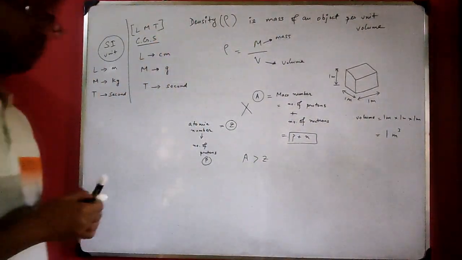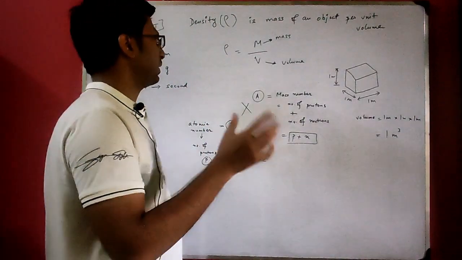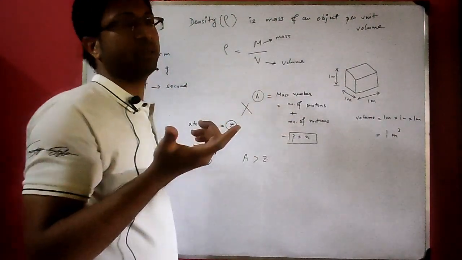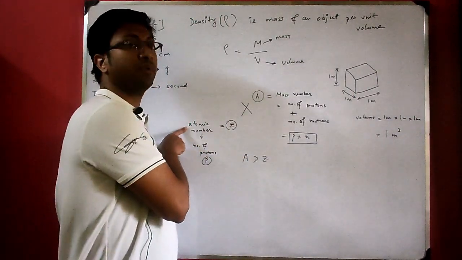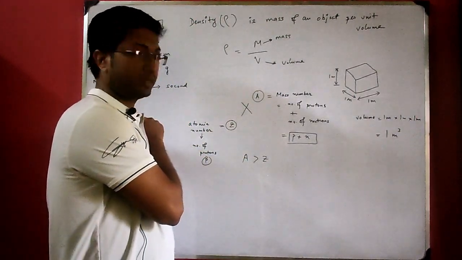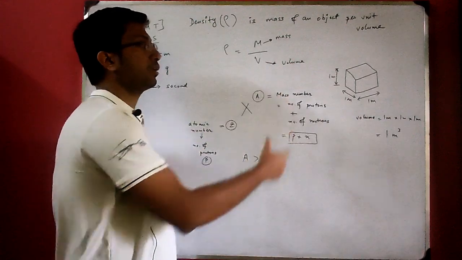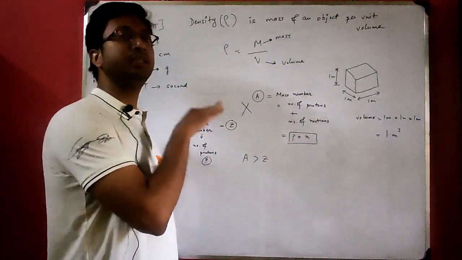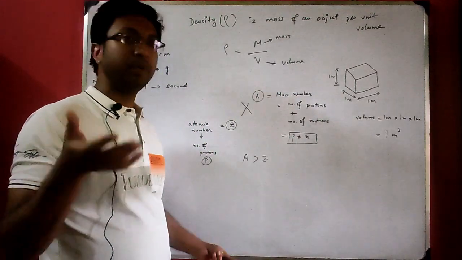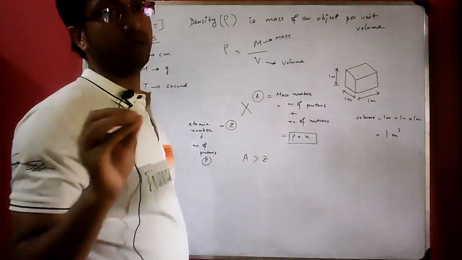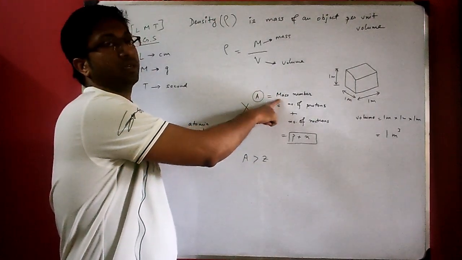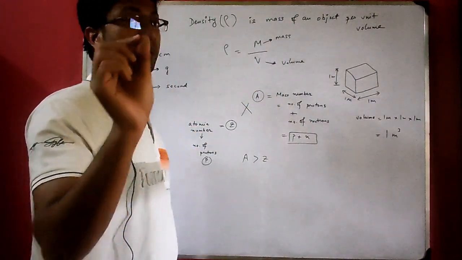Now you should remember one thing, that sometimes it becomes confusing that by the letter A, generally we may think it represents atomic number, because atomic number also starts with A, isn't it? Now here is the confusion. Scientists have represented it in this way only. I don't know whether there is any logic or not. It may be illogical, but still you have to remember that it's just the opposite. By A, mass number is represented, not the atomic number. You need to remember this, don't get confused.